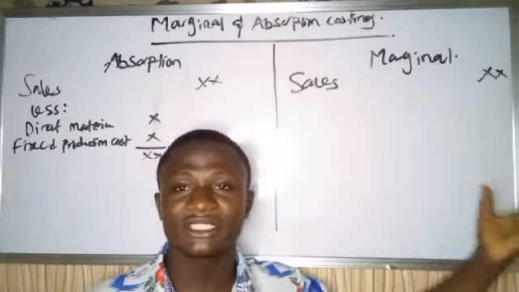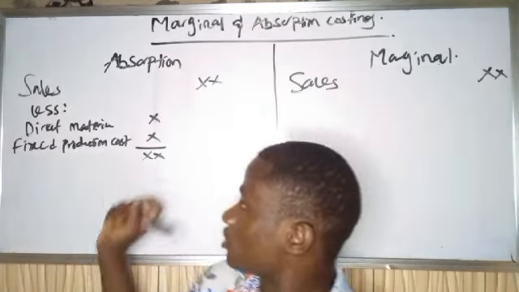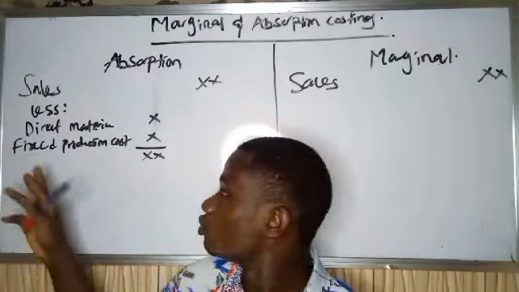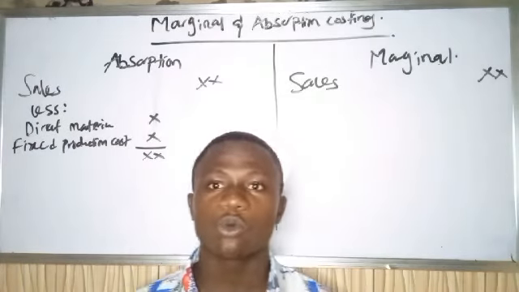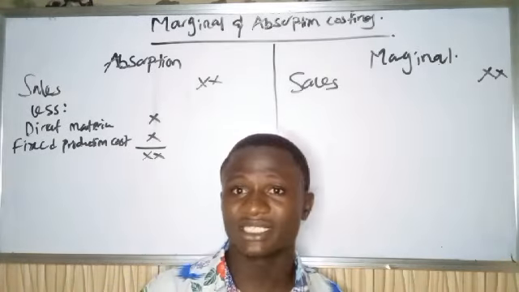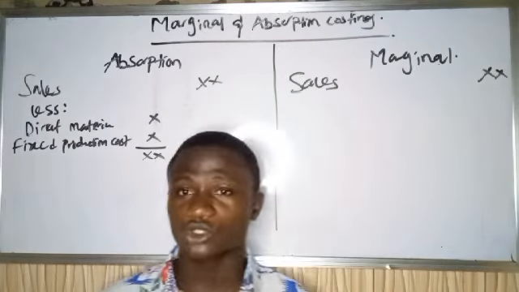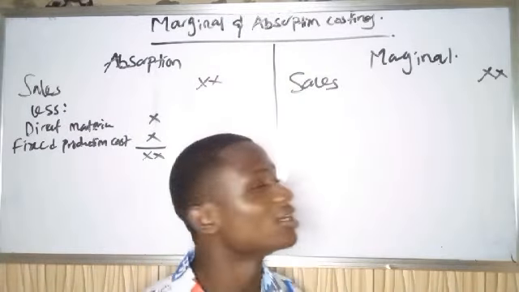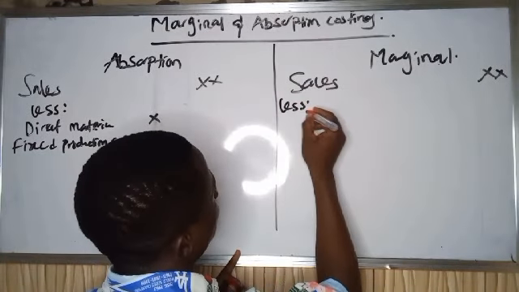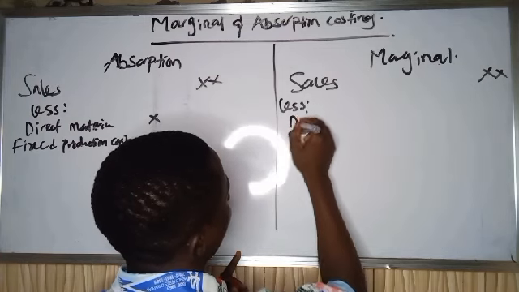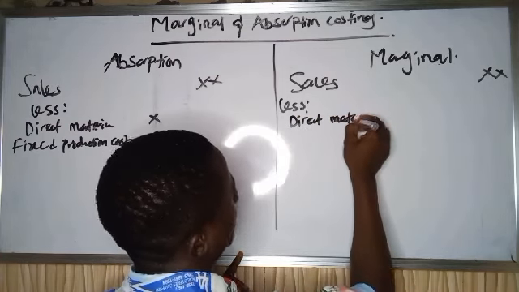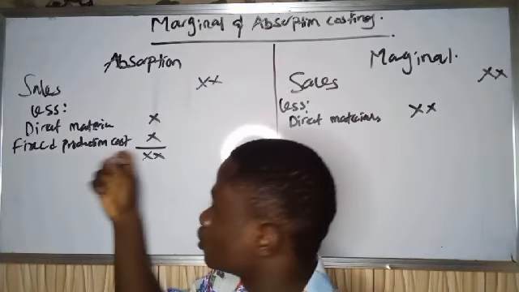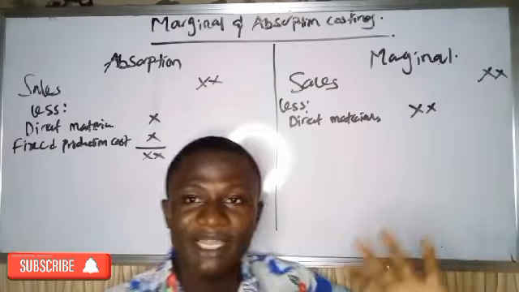Now, coming under marginal costing: under absorption costing, we less our direct materials and our fixed production cost. But under marginal costing, we are not going to include our fixed production cost. Don't forget I said that under marginal costing, what we are concerned about is our variable cost of production. From our question here, our variable cost of production is just the direct materials. So that's what I'm going to bring here. Less direct materials. I'm not going to take my fixed production cost. Here I'm going to take only my variable production cost.